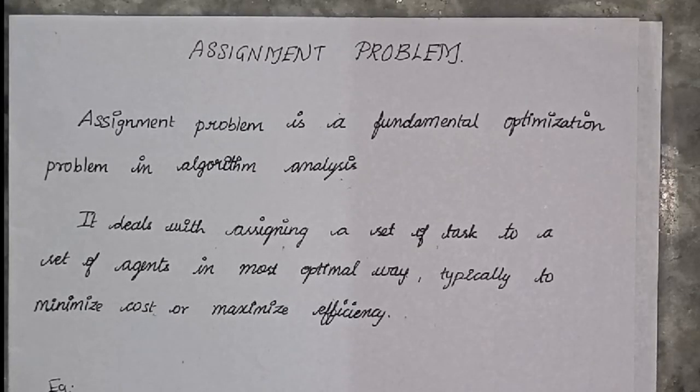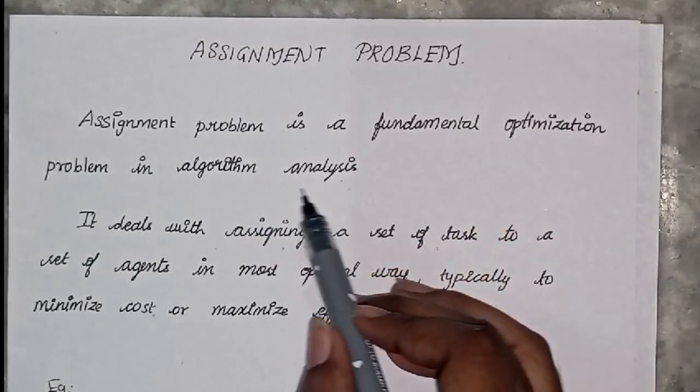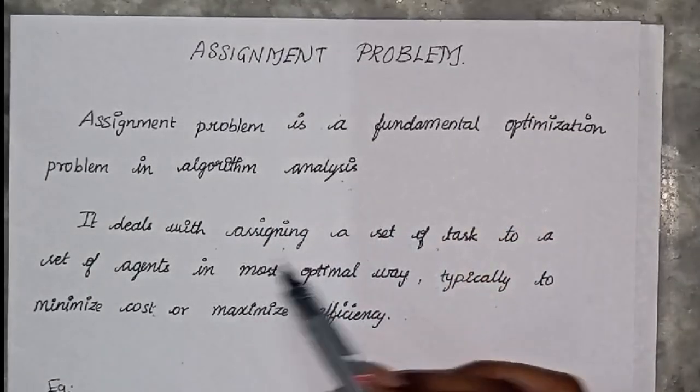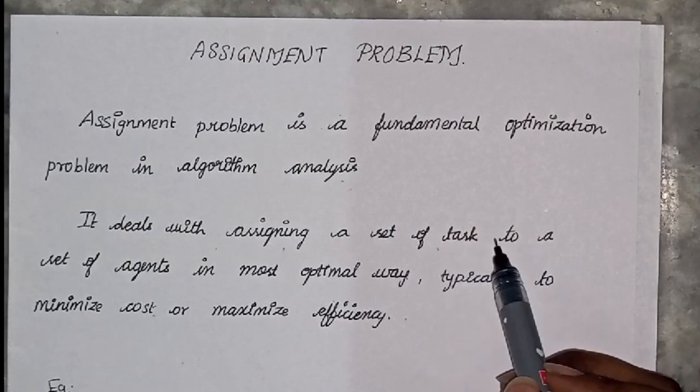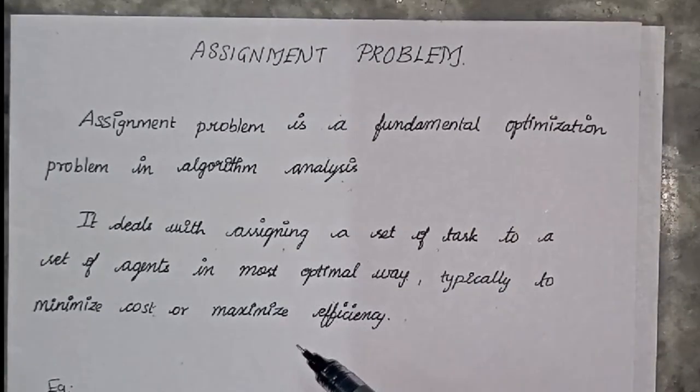In this video, we are going to learn about what the assignment problem is and how it can be solved by algorithm analysis. The assignment problem is a fundamental optimization problem in algorithm analysis. It deals with assigning a set of tasks to a set of agents in the most optimal way, typically to minimize the cost or maximize the efficiency.